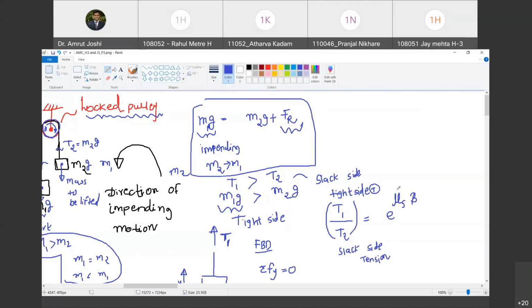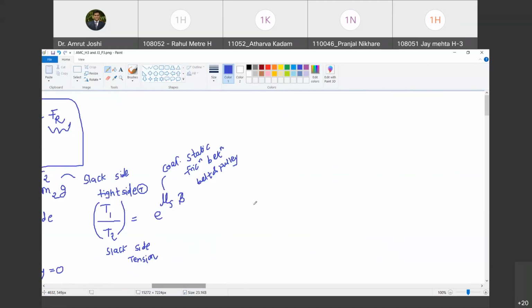What is mu s? Mu s is the coefficient of static friction between belt and pulley. Are you with me? Happy? Yes. And what is beta? Beta is called the angle of lap, which is expressed in radians. And what it is, I'm going to explain you now.